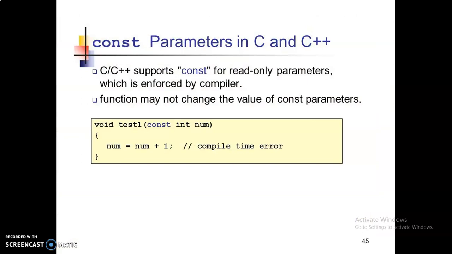And then const parameters in C and C++. C and C++ support const for read-only parameters, which is enforced by the compiler. A function may not change the value of constant parameters. Constant means it does not change the value throughout the program. Here in this example, the parameter of the function is considered constant. Number is the argument, and it is considered constant, but inside the function, num is equal to num plus 1. The increment happens here, but a compile time error will occur because the variable num is declared as constant. So this is the concept of const parameters in C++.